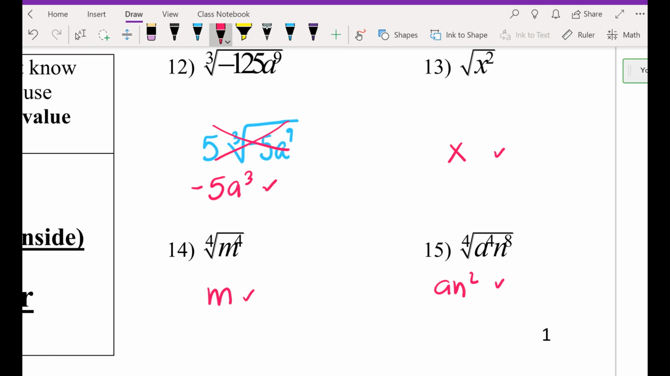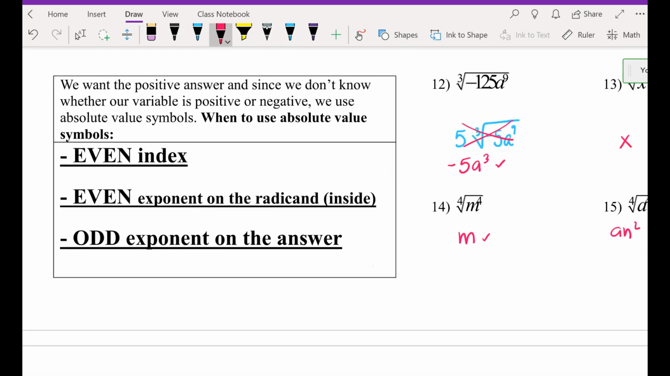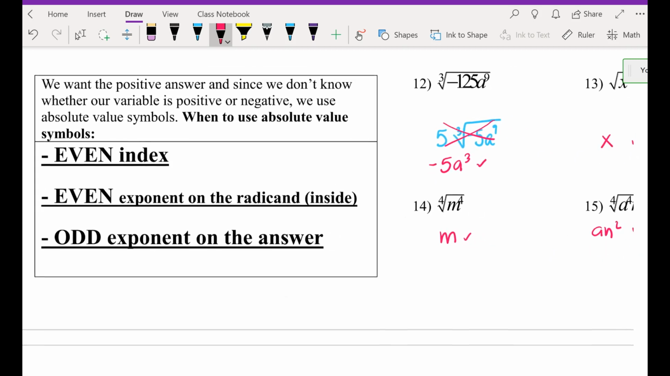Okay. Here's where we need to be. Go ahead and copy this down so we can talk about why it's partially right. We're going to need to fix it so it can be 100% right. We want the positive answer. Remember, especially the square root or fourth root or sixth root or eighth root, any even index, we want the positive answer. And since we don't know whether our variable is positive or negative, we must use an absolute value.